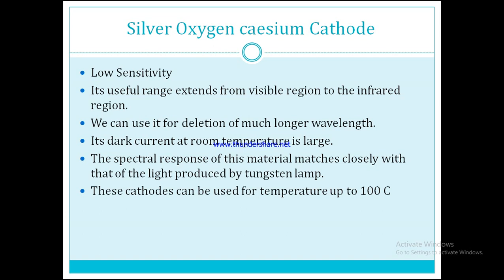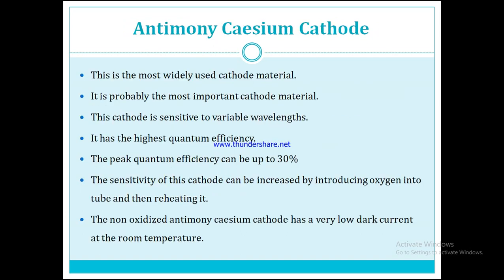We have another one, that is the antimony caesium cathode. It was observed in 1936 by Gorlich that the alkali metals forming compounds with antimony, the lead to bismuth, have extraordinary photoemissive properties. Out of all of these, the antimony caesium cathode is the most commonly used cathode. Some of the important features of the antimony caesium cathode are as follows. This is the most widely used cathode material.